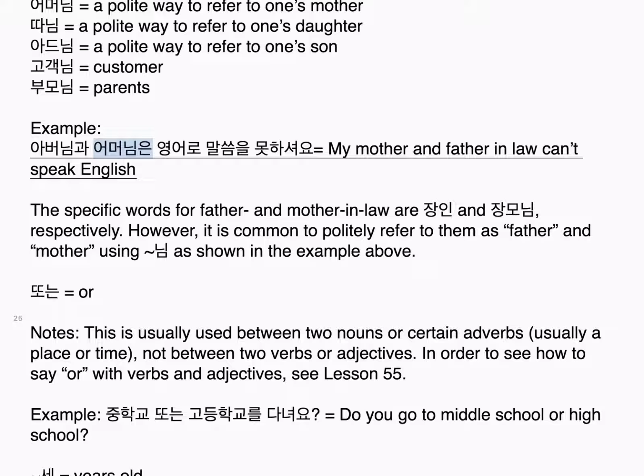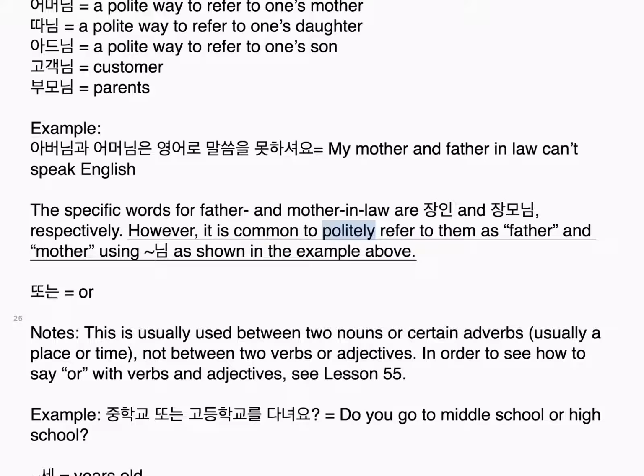Example: 아버님과 어머님은 영어로 말씀을 못 하셔요. My mother and father-in-law can't speak English. The specific words for father and mother-in-law are 장인 and 장모님, respectively. However, it is common to politely refer to them as father and mother using 님, as shown in the example above.